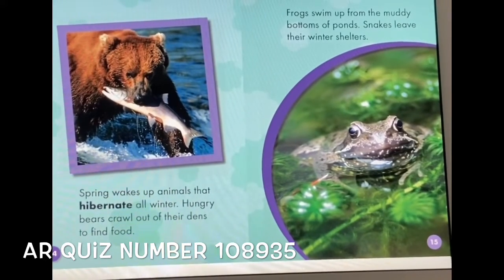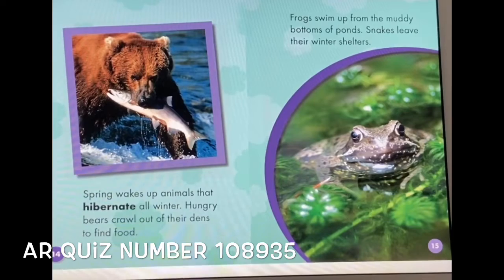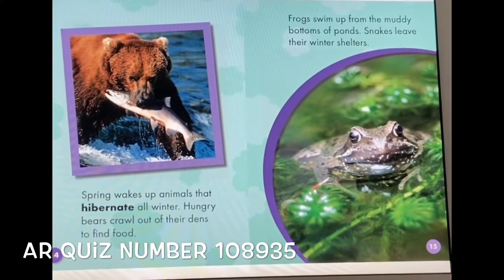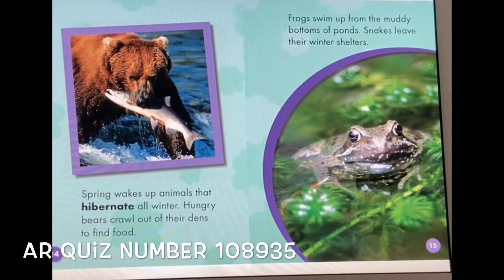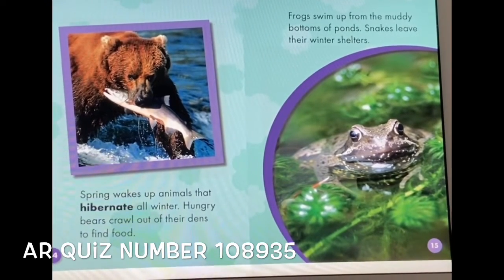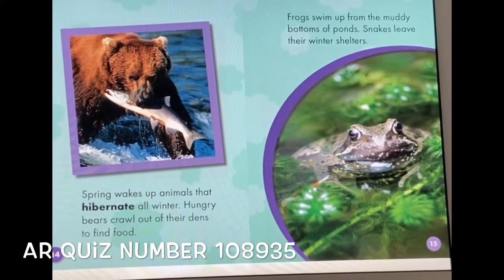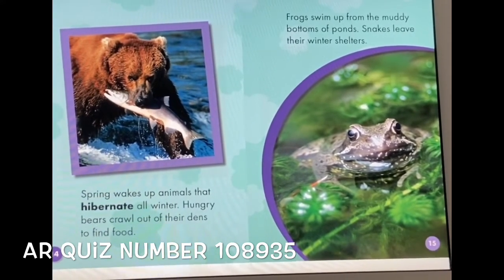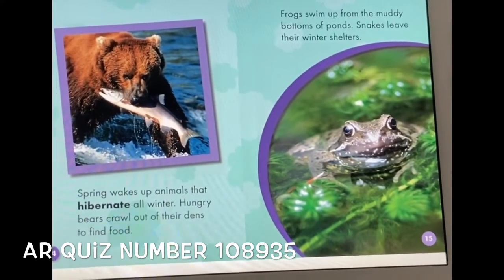Spring wakes up animals that hibernate all winter. Hungry bears crawl out of their dens to find food. Frogs swim up from the muddy bottoms of ponds. Snakes leave their winter shelters. So in spring, that's when all the animals that were in hibernation are able to come out. They're able to come out and hunt for their food now, because now it's a lot warmer. They don't have to spend their time sleeping.